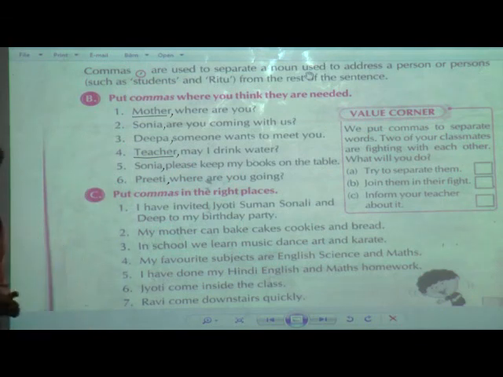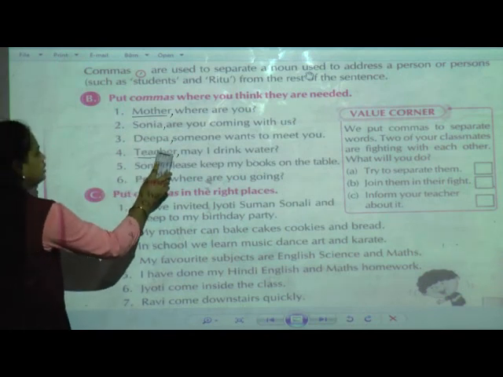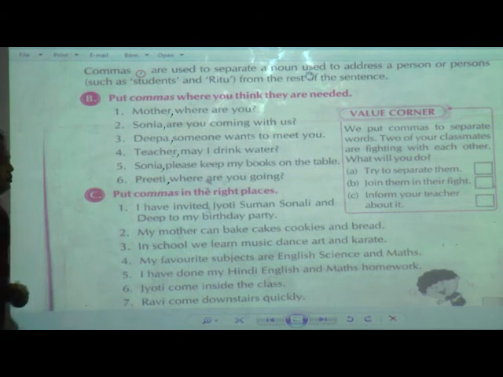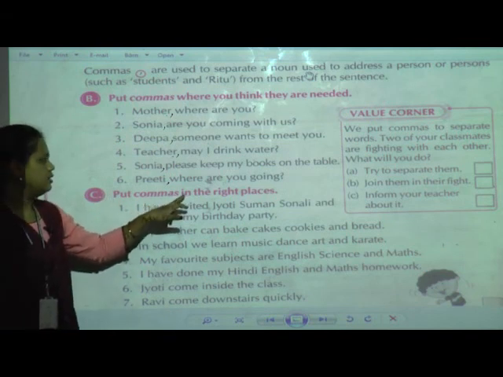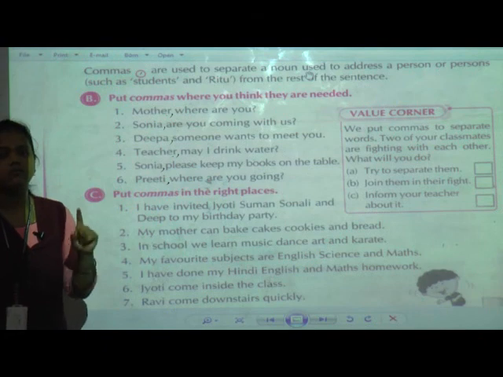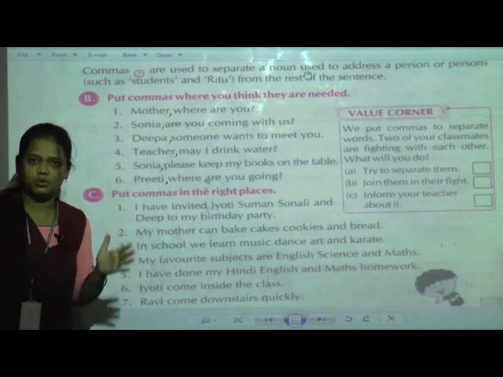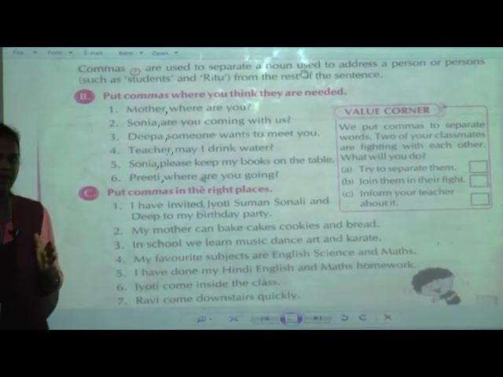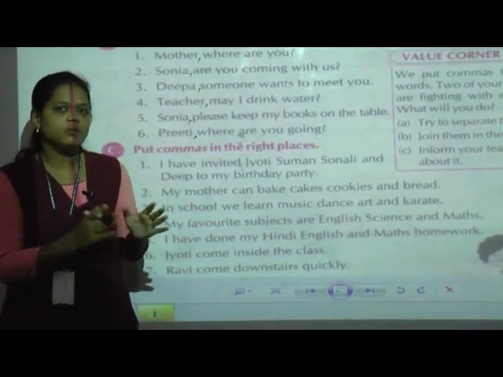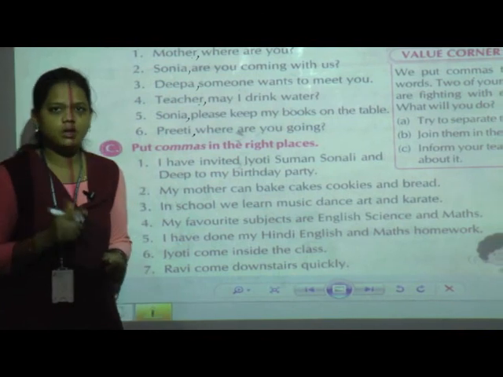Okay. Now the last question in this lesson is to put commas in the right places. See, the first rule is that when we have two or more similar words, at that time we separate the things, and for that we put the comma.